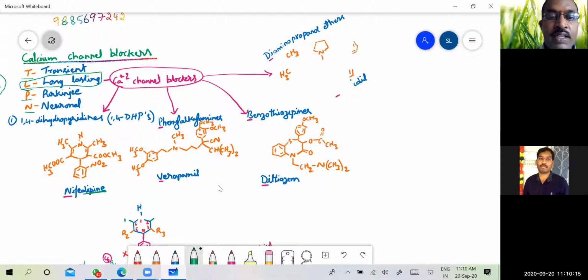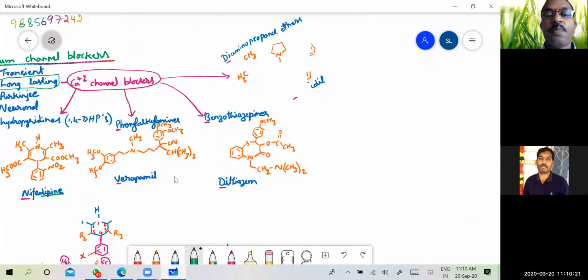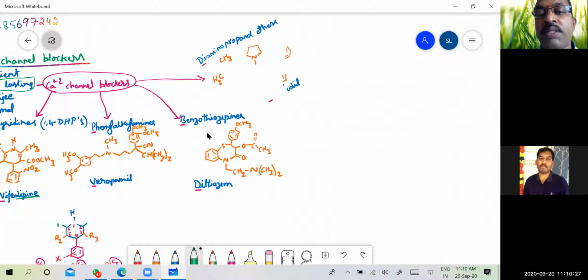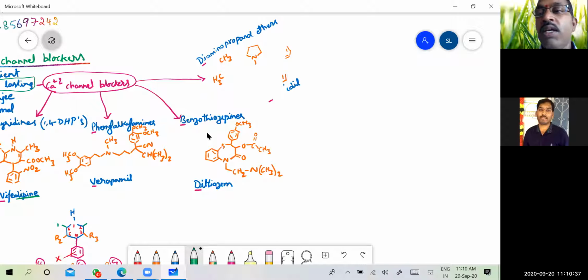The second category is phenylalkylamines. The example in this class is verapamil. The next class is benzothiazepines. Because they are derivatives of phenylalkylamines, they belong to the class phenylalkylamines.